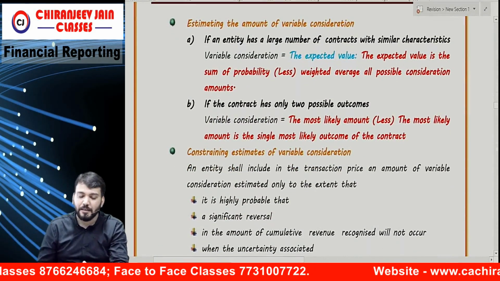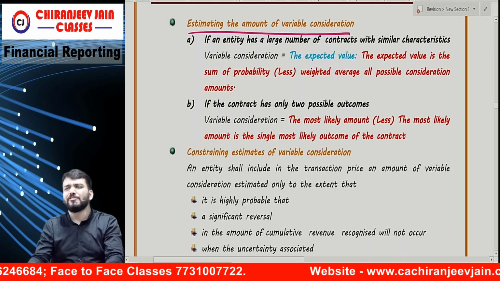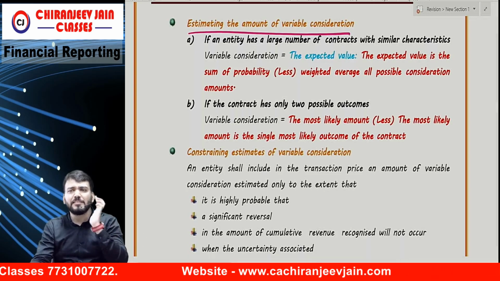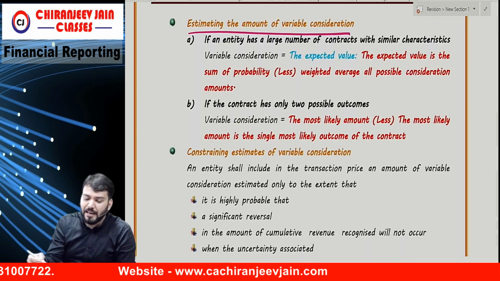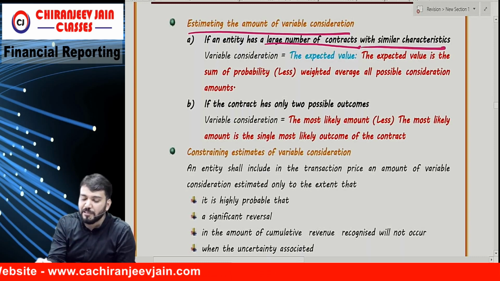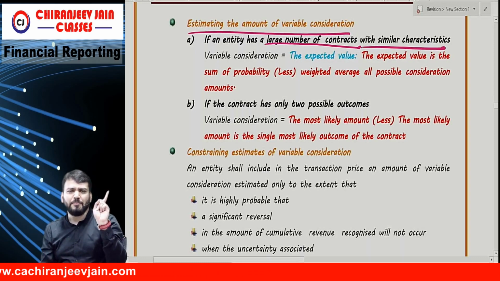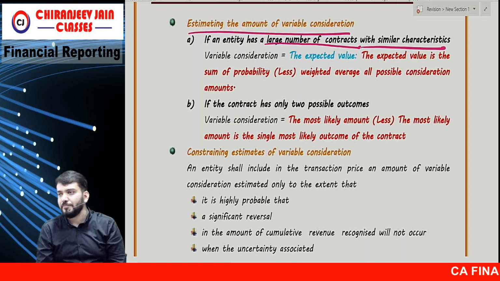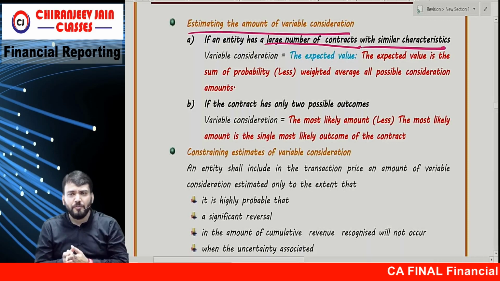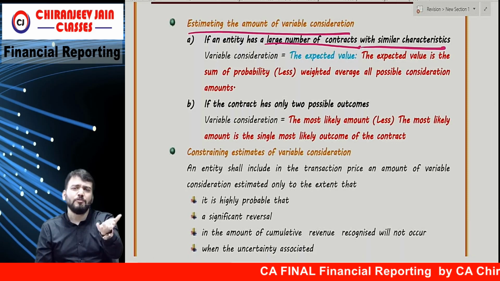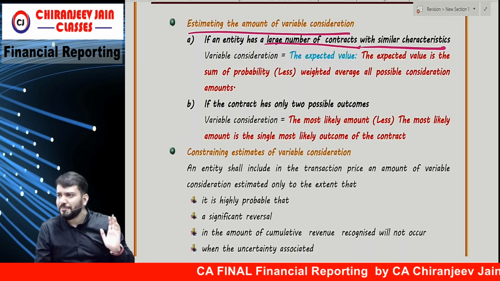Correct? Estimating the amount of variable consideration is similar to what we have done under Ind AS 37. In Ind AS 37, we have done that if the entity has a large number of contracts, means a large population with similar characteristics, then variable consideration will be the expected value, which is equal to the weighted average of all possible outcomes. Don't worry, in the exam they will give the possible outcomes. You are expert in weighted average, apply that.